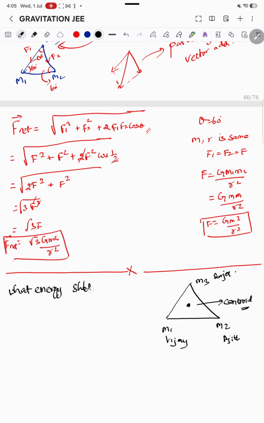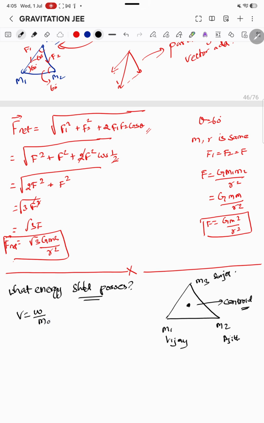What energy should I possess? What energy should I possess in order to do that? In order to find that, I need... so energy is nothing but the work done, correct? Energy is nothing but the work done. So we know that potential is nothing but the work done on the mass.